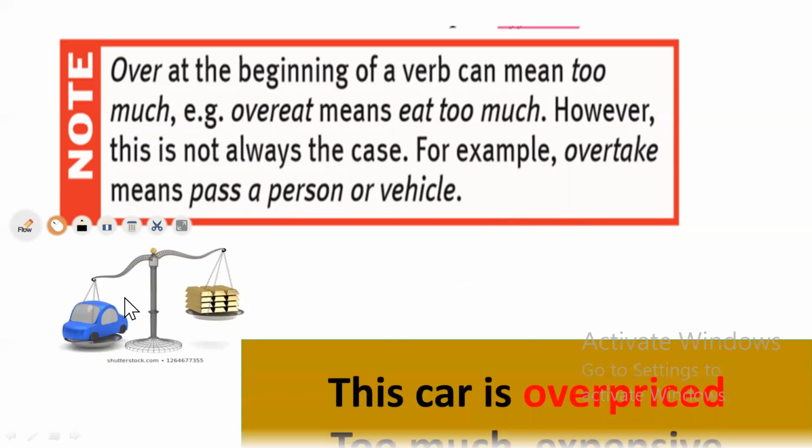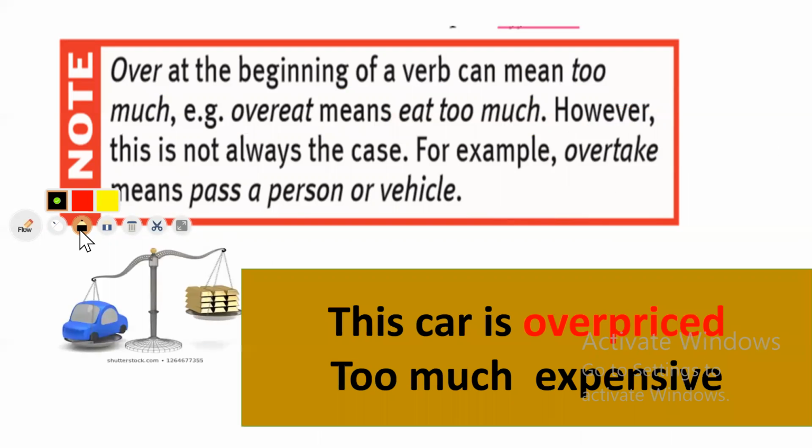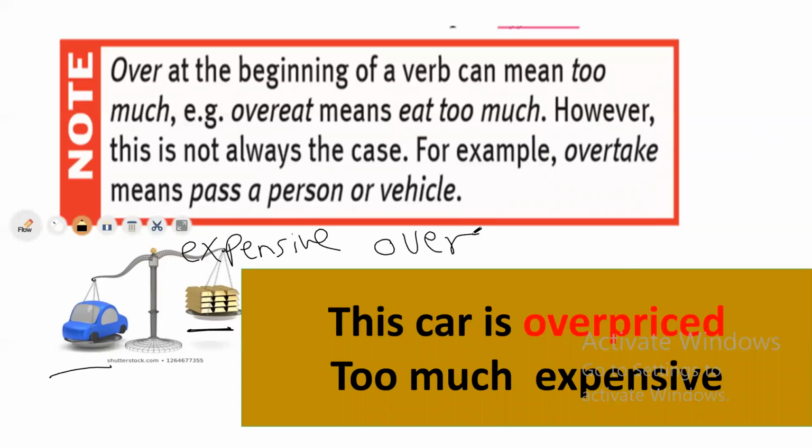Can you describe this? This is the car, and it's very expensive. How can I describe this? The car is very expensive, using the prefix over. I say this car is overpriced. What does the word overpriced mean? Too expensive. Now, I think you could understand what we mean by over when it comes before a verb.